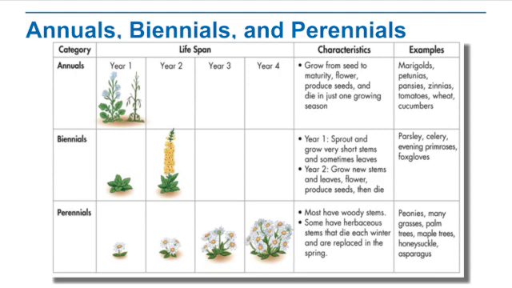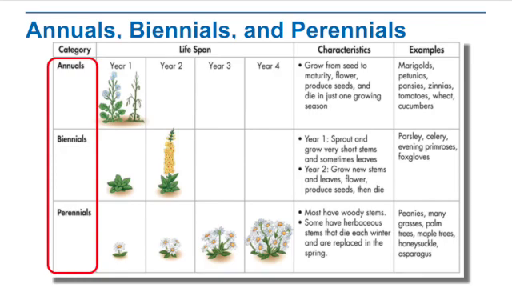Now, annuals, you can see their lifespan is 1 year. They're going to grow from seed to maturity. They'll flower, they'll produce seeds, and they'll die in one growing season. Biennials, they're going to sprout and grow very short stems during year 1. And during year 2, they're going to grow new stems and leaves. They will flower, they will produce seeds, and then they will die.